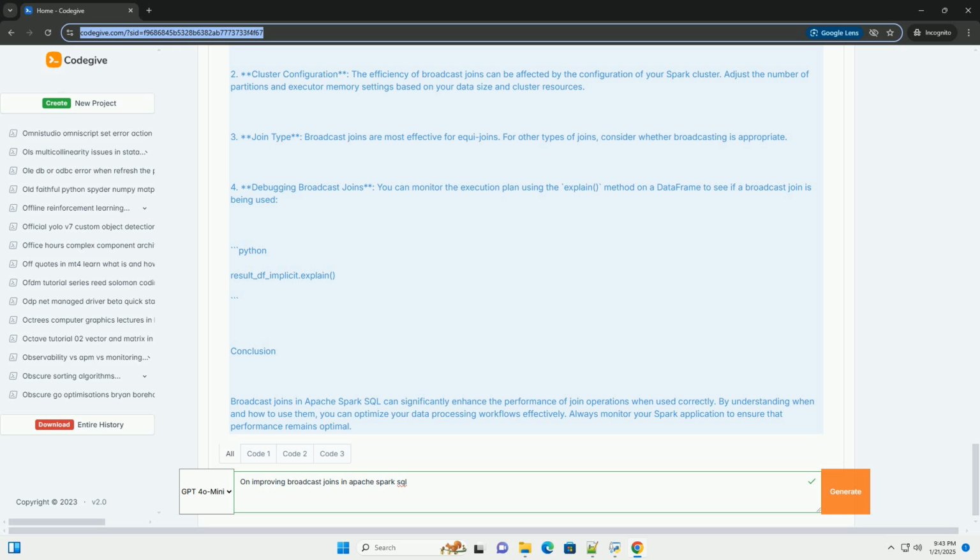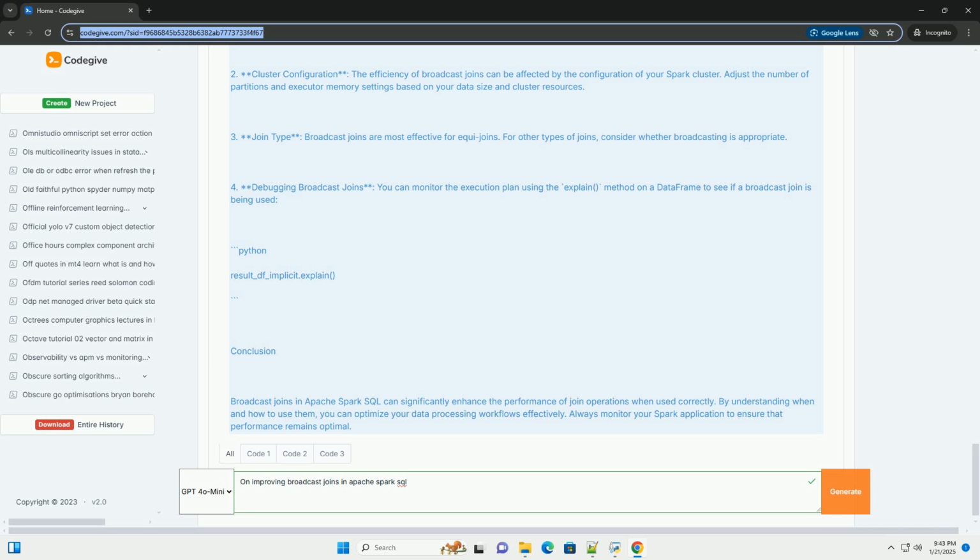Example code. Below is an example demonstrating how to improve broadcast joins in Apache Spark SQL. 1. Set up Spark environment. Make sure you have Spark installed and set up. You can use PySpark for this example. 2. Create sample data frames. Here, we create 2 sample data frames, a large data frame and a small data frame.